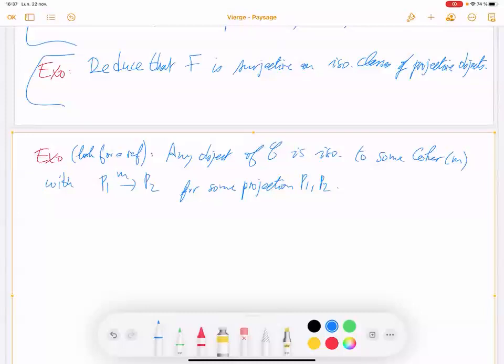So every object can be written as a cokernel of a map between two projective objects.